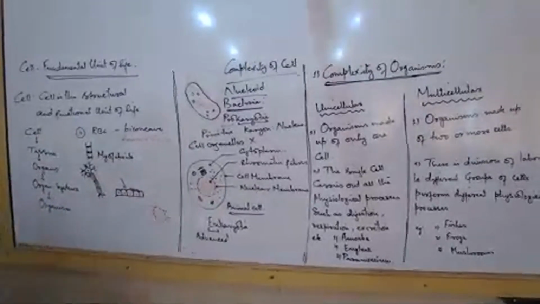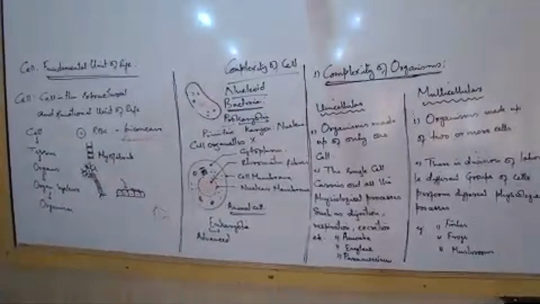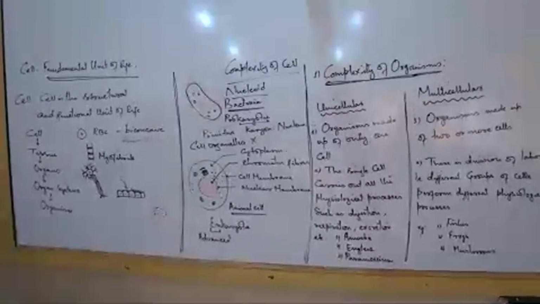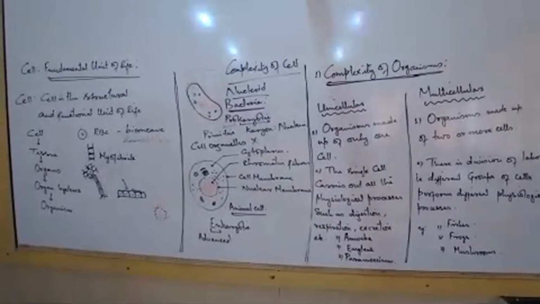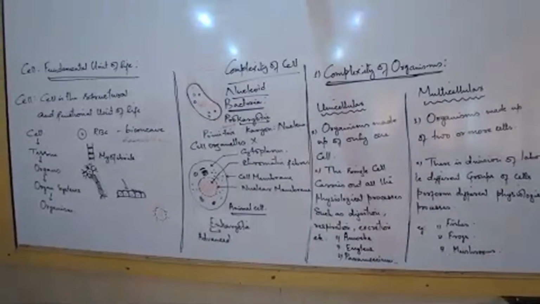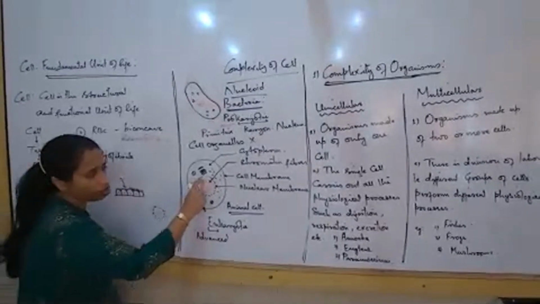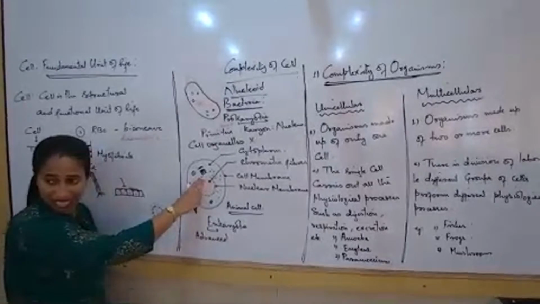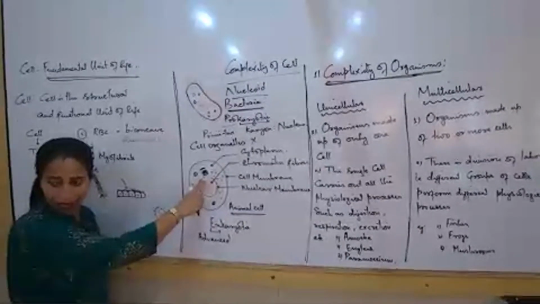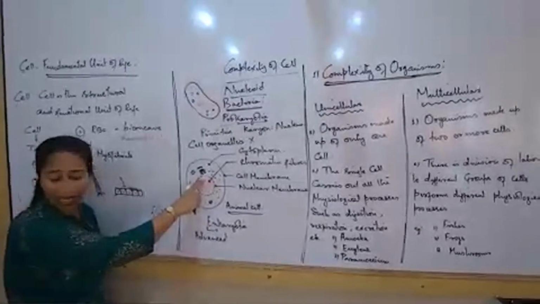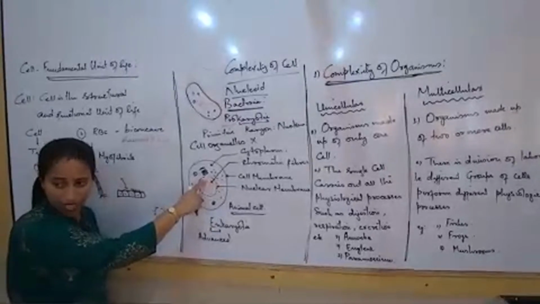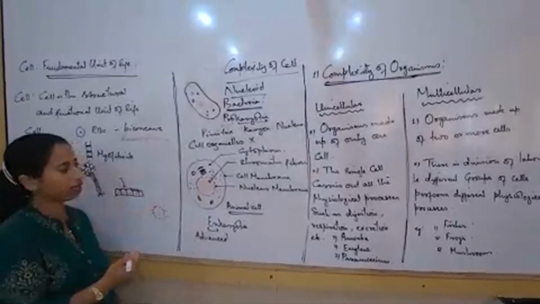So what are the parts of a proper nucleus? Parts of a proper nucleus: nuclear membrane, chromatin, and the cytoplasm inside the nucleus should be there. This matrix inside is called nucleoplasm. That is different. Cytoplasm plus nucleoplasm together make protoplasm.